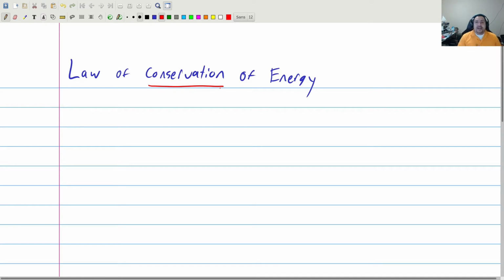So in this case, the law of conservation of energy says whatever energy you start with, you have to end with. You might have heard of the law of conservation of mass in chemistry class, and it's the same idea. Whatever mass you start with, you have to end with. So mass cannot be created or destroyed. The same thing is true for energy. So here's the big idea behind it.